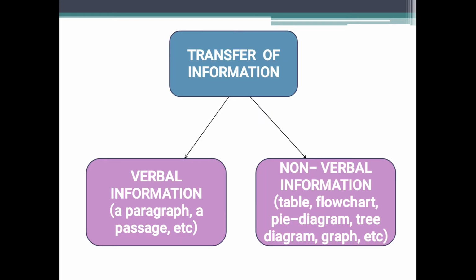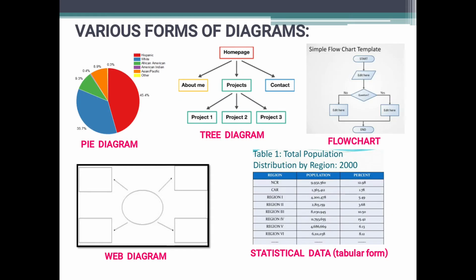Now, information transfer: verbal information and non-verbal information. Verbal information includes a paragraph, a passage, and non-verbal information includes table, flowchart, pie diagram, tree diagram, graph, etc. Now, these are the various forms of diagrams: pie diagram, tree diagram, flowchart, statistical data, and web diagram. You have to convert this information that is given in the various diagrams in a paragraph form.